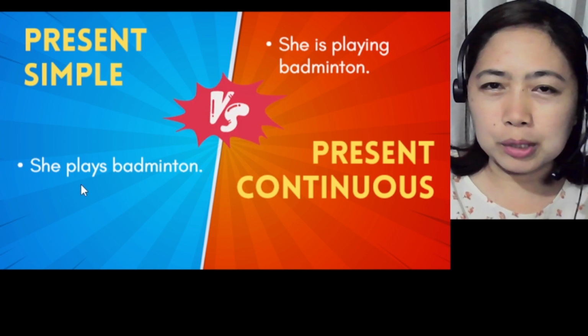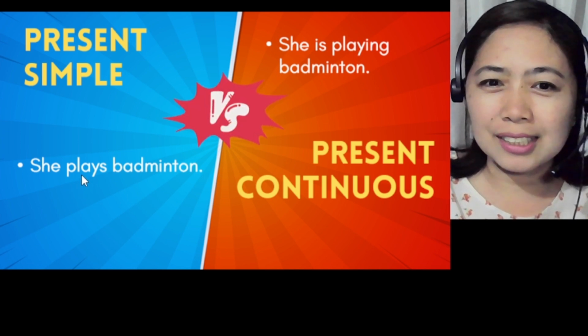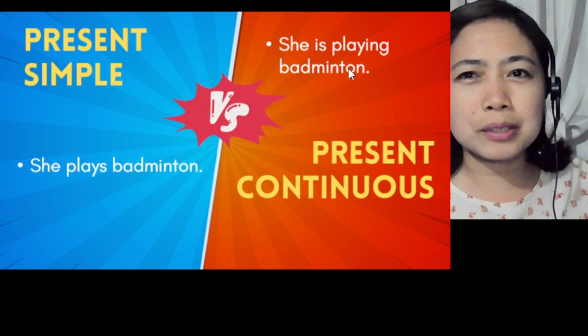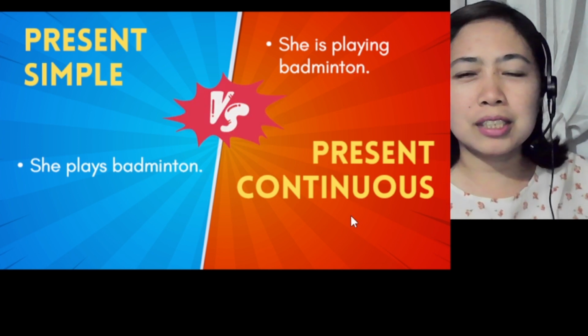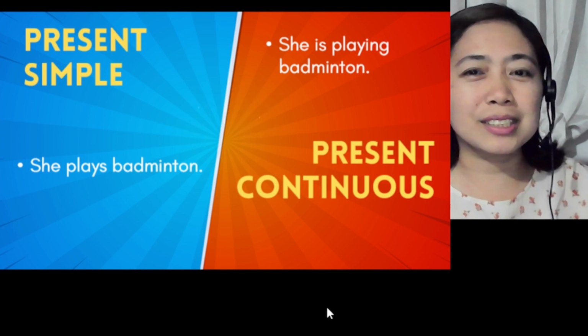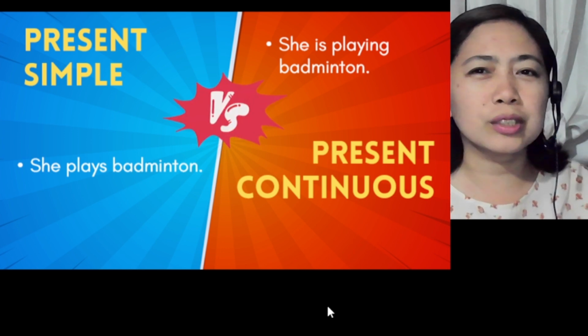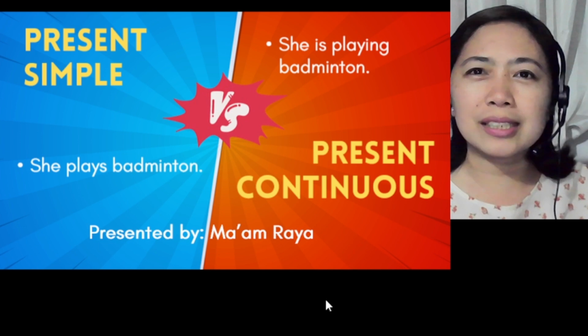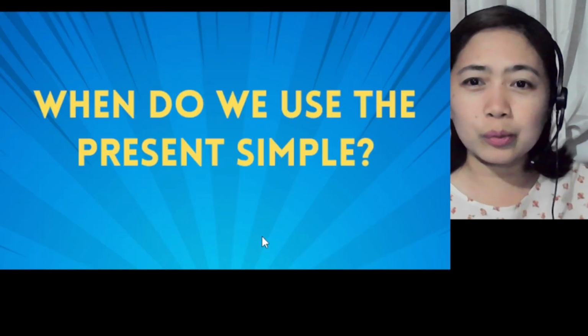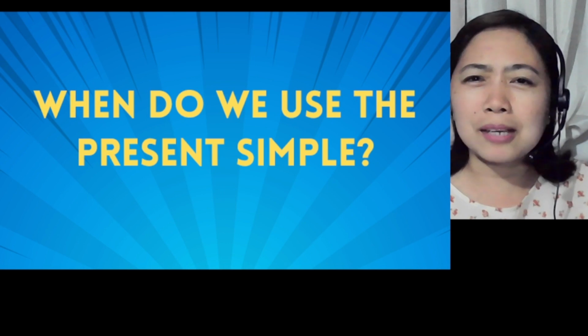So as you try to observe closely the two sentences, she plays badminton, and here, she is playing badminton, what happened to the verb? That makes it present continuous, is playing. So we will have more discussion on how we can use them differently in our sentences and when actually we can use them, so you will not have any confusion anymore. We'll start with the present simple. When do we use them in our sentences?